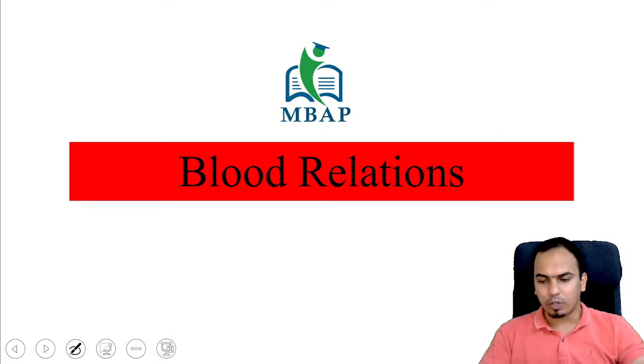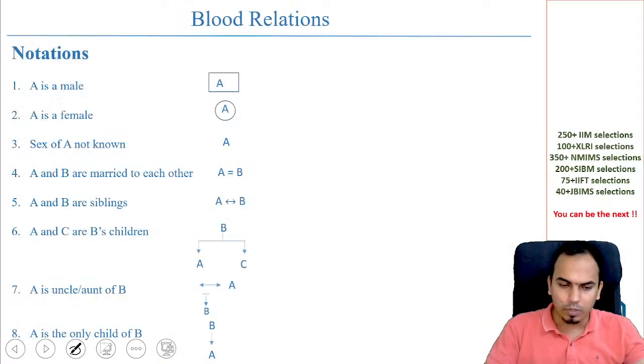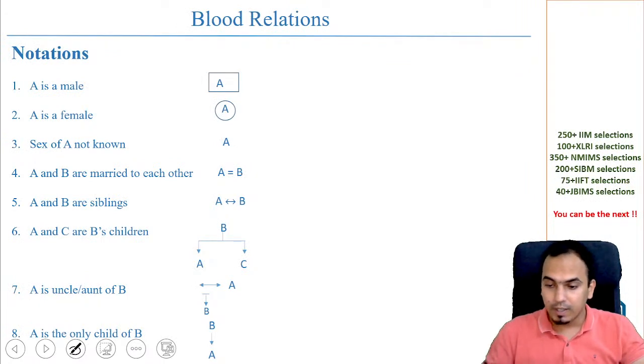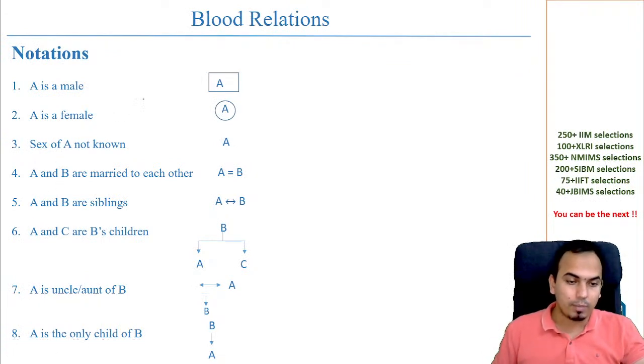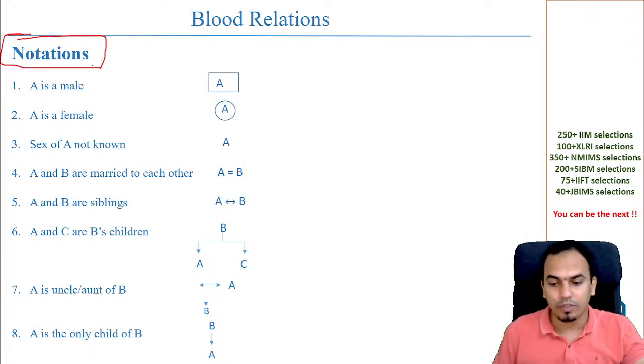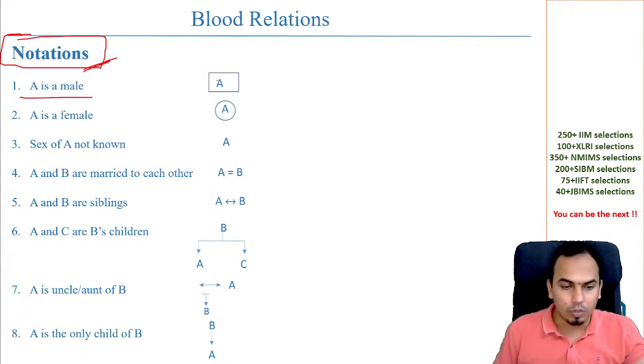Now, starting with the first topic. When I say complete revision, starting from the first topic, which is blood relations. If I talk about blood relations, it is very important that you know all the notations of blood relation. Let's say if A is male, you're going to show him like this in a square. If you want to show A as female, show it in a circle.